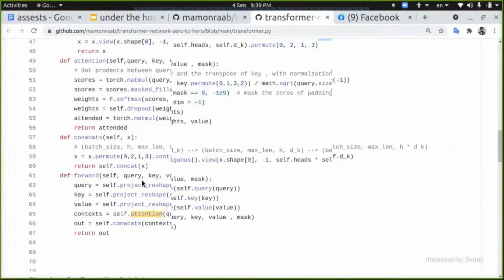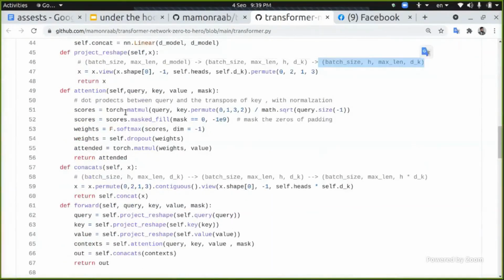If you look at the attention here, the first thing is that we take the dot product between the query and the transpose of the key. This is just calculating the transpose, and this is just for assuring the shape of the matrix is good to take this dot product. And this is the normalization term. We divide it by the square root of the decay. I calculated it by taking the last shape value from the query.